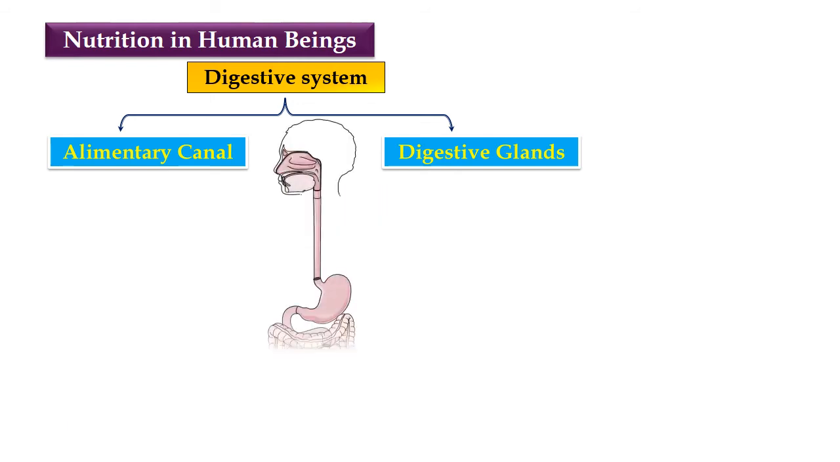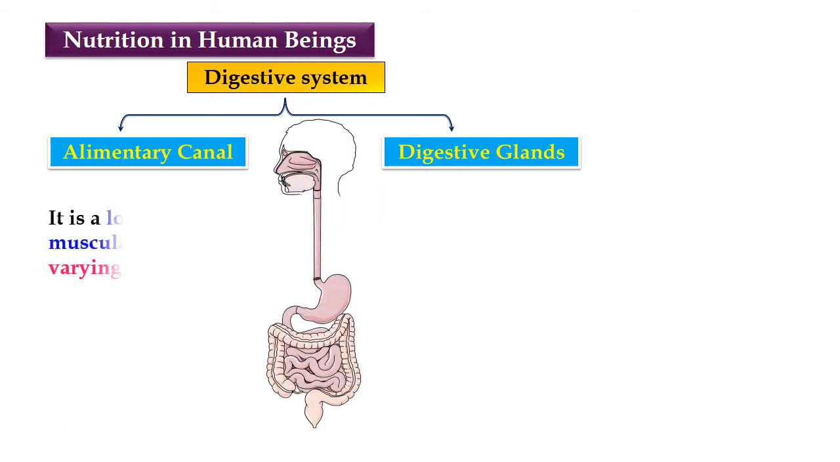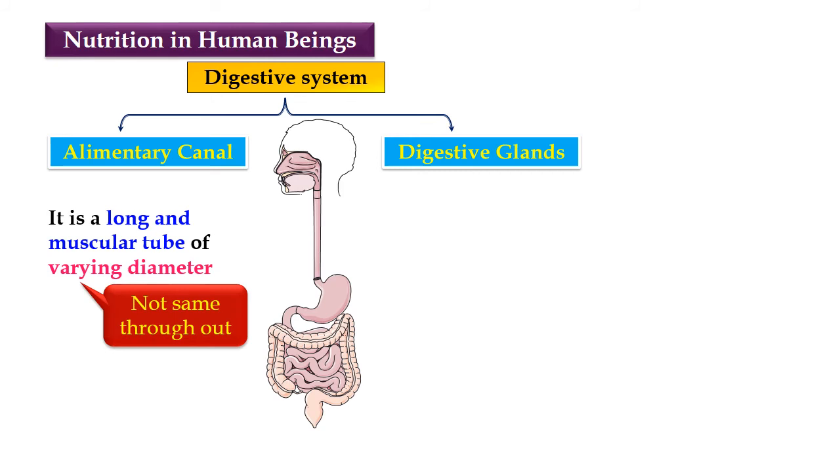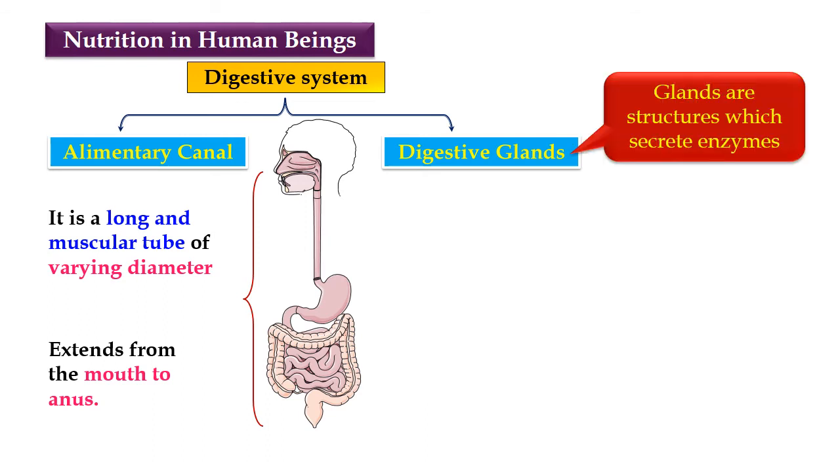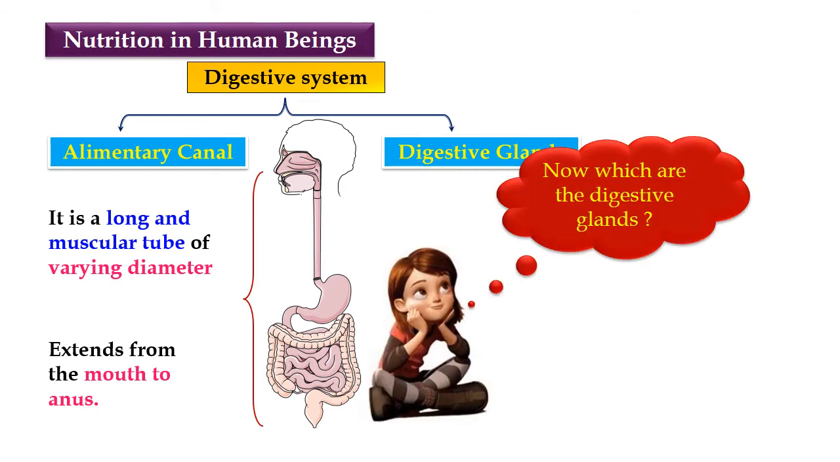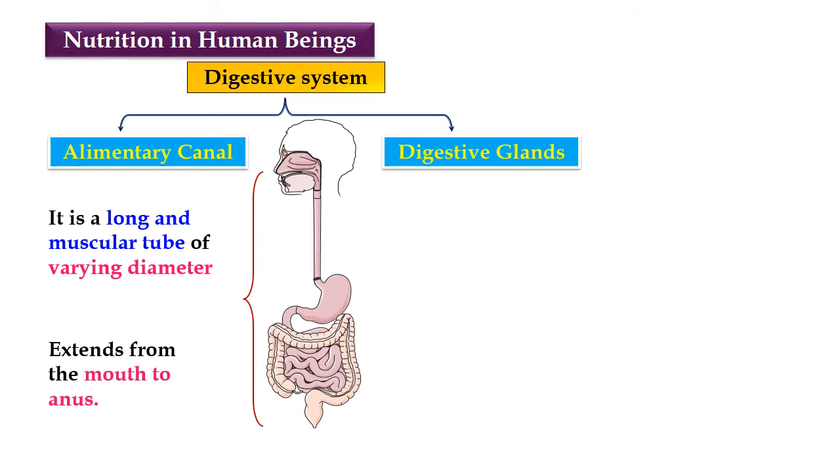What is the alimentary canal? Canal means any tube. It is a long and muscular tube of varying diameter. Varying diameter means it is not the same throughout, it keeps on changing, and it is made up of muscle, and it starts from your mouth and ends at the anus. Whereas the digestive glands are structures, not organs, and they keep on secreting something. They usually secrete enzymes.